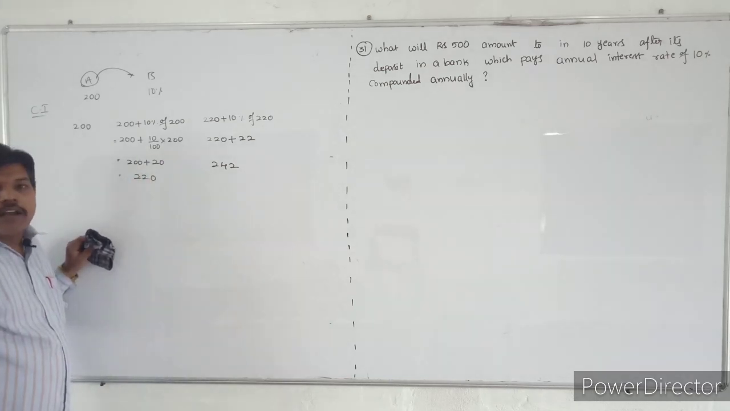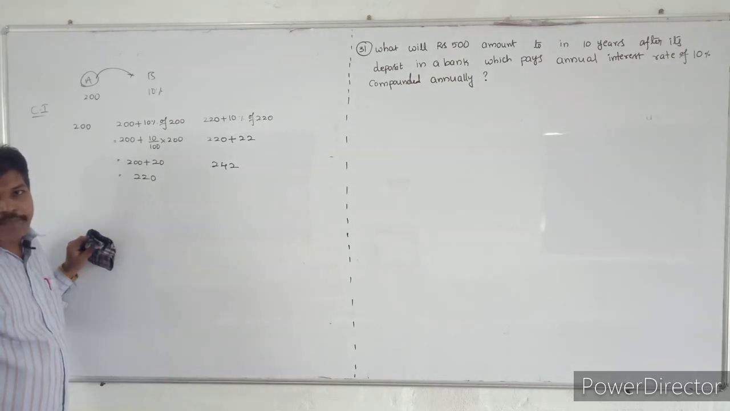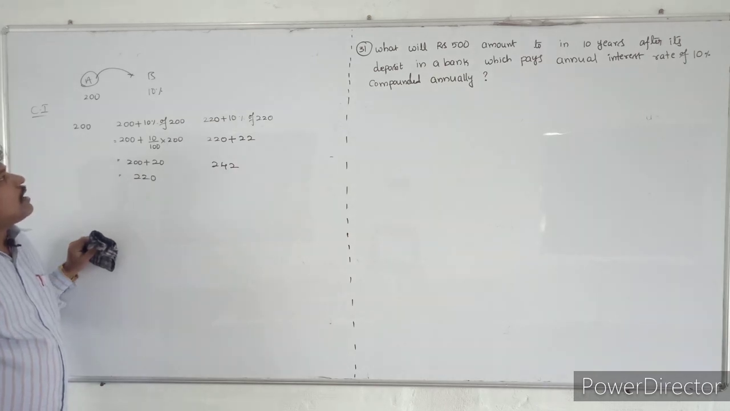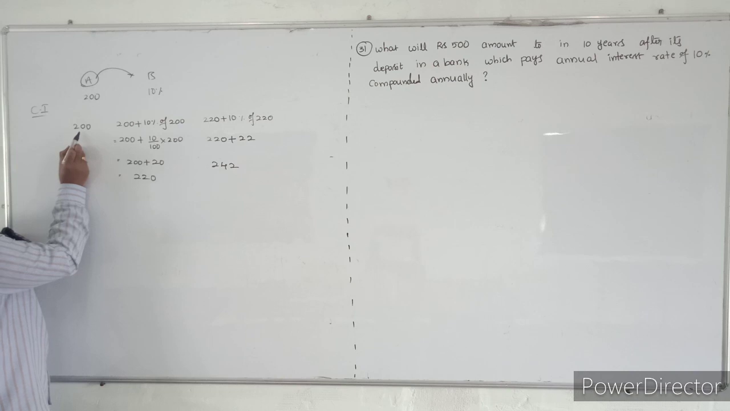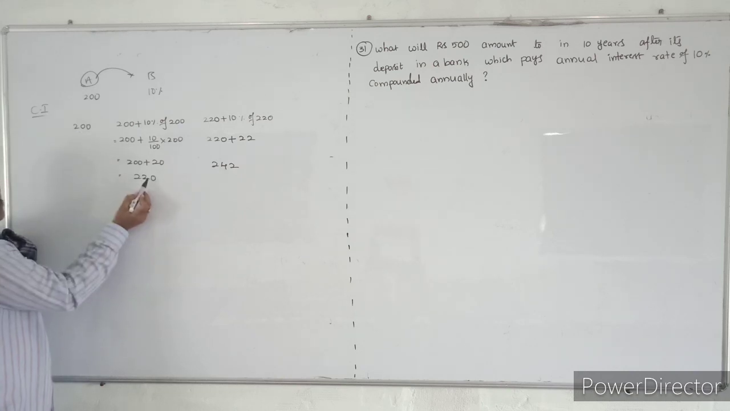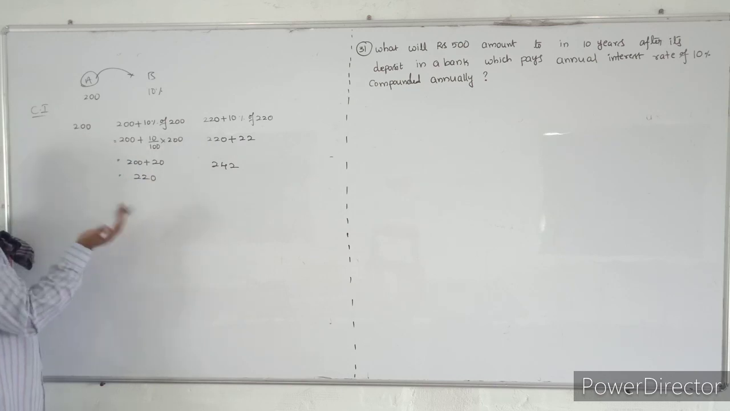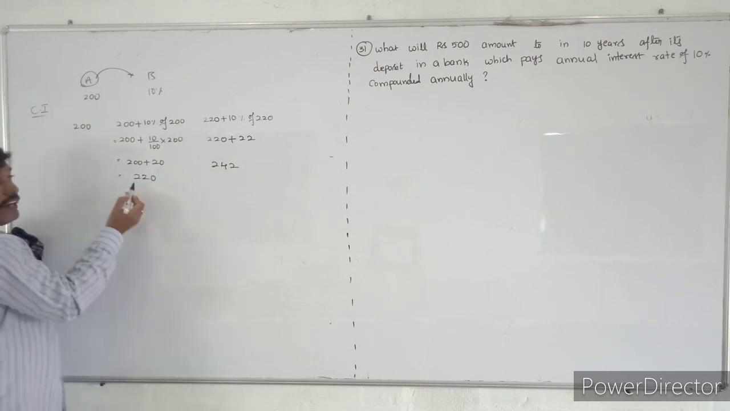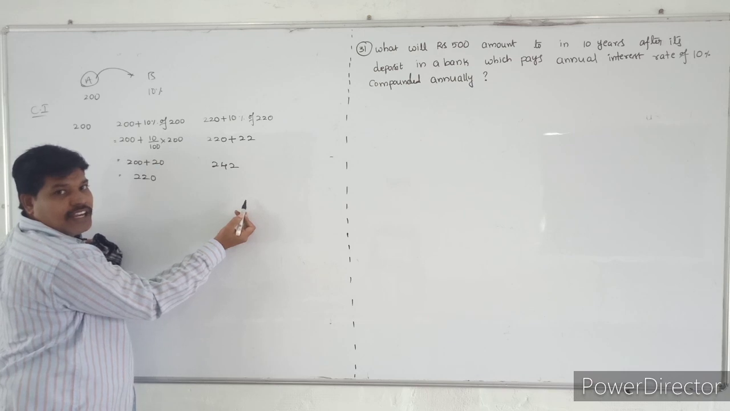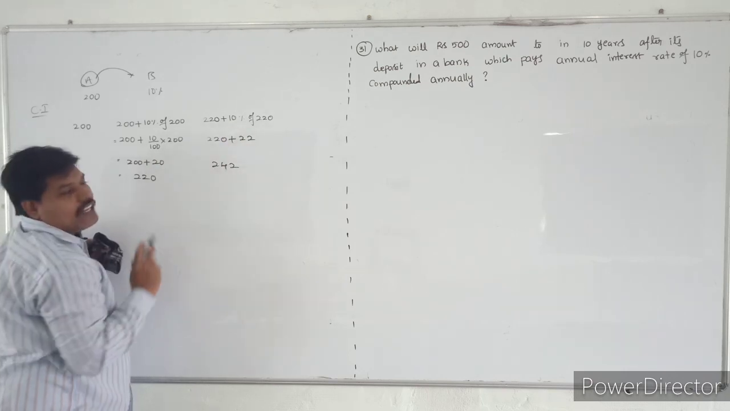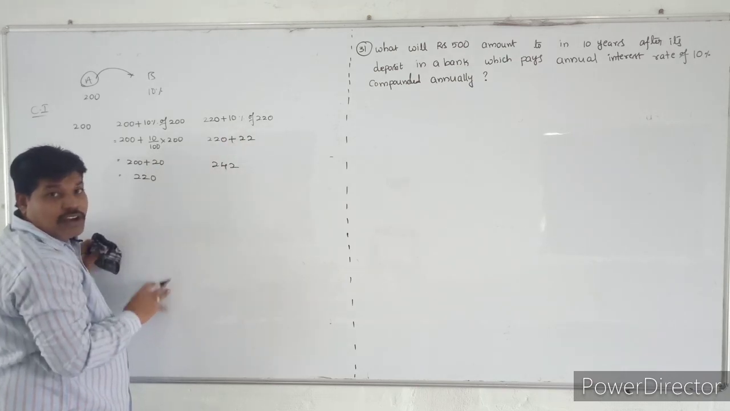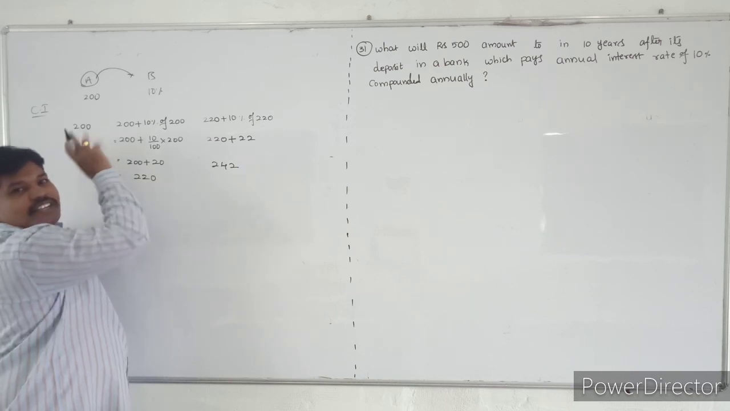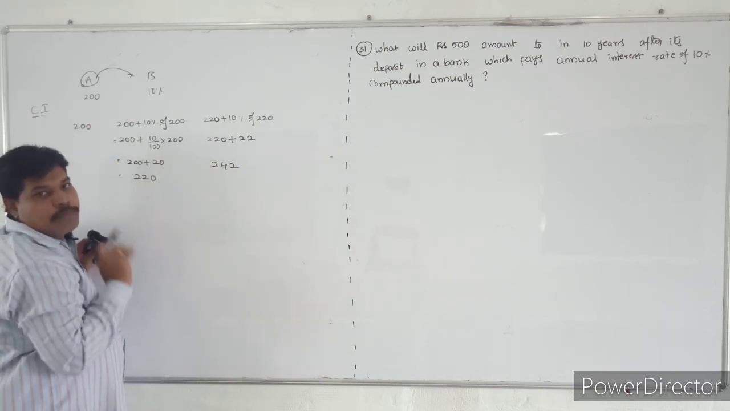This is called compound interest. Do you understand that, students? So first they gave the 200. After the end of the first year, it will become 220, and simple interest and compound interest both are the same, it will give you 220. At the end of the second year, they will calculate 10% interest on 220 rupees, not the 200. That is the difference between compound interest and simple interest.